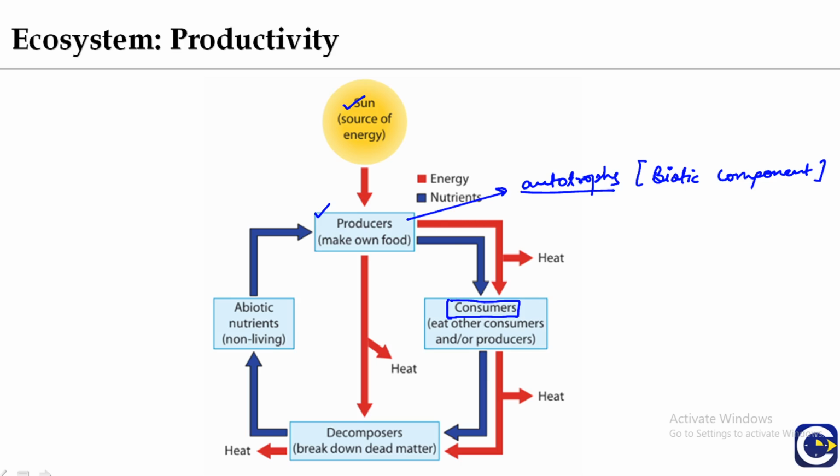Now, the consumers are degraded by the decomposers. They break down dead material of plants and dead animals, and now the organic or inorganic compounds or the nutrients produced by the breakdown of the dead matter comprise the abiotic nutrients, which is the abiotic component or the non-living component of an ecosystem. So during this process, there is the cycling of the nutrients and there is also the flow of energy. So this is how an ecosystem regulates.